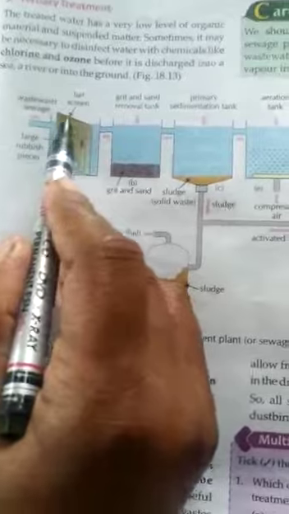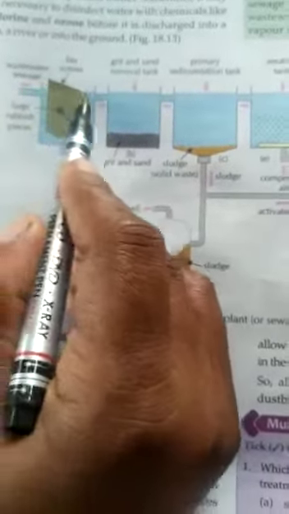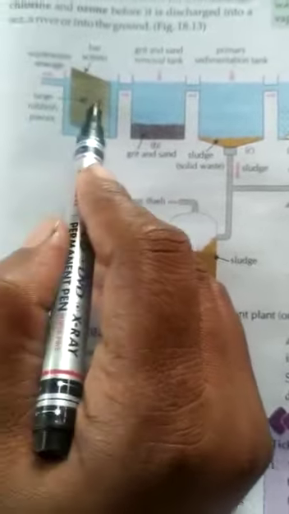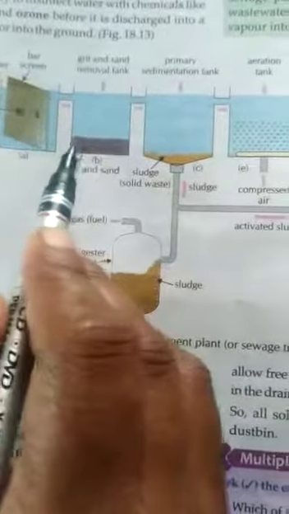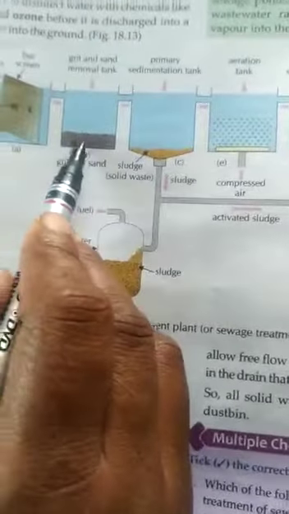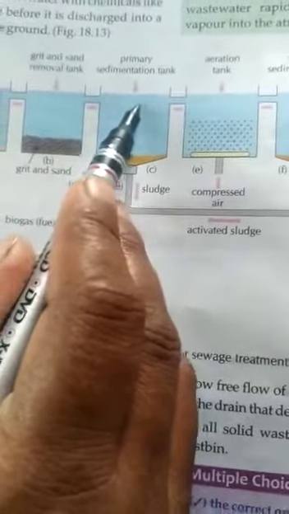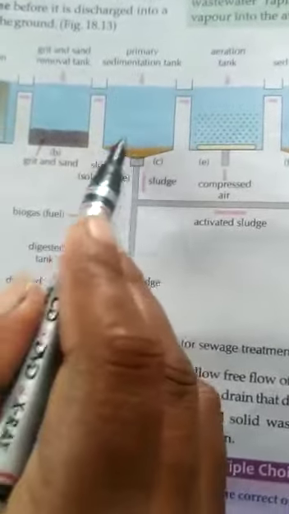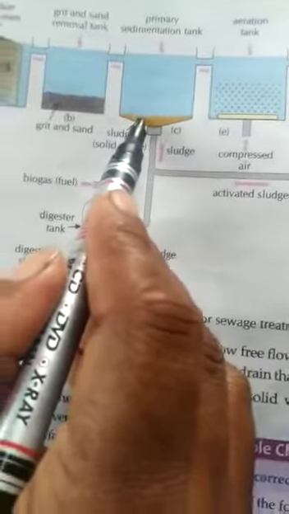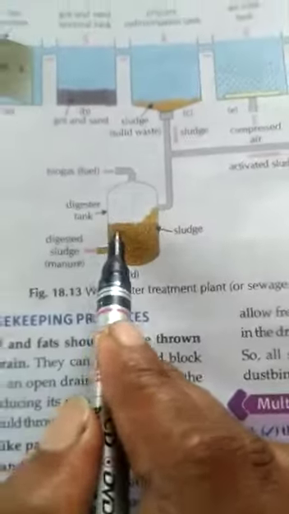Firstly you can see when the wastewater sewage is coming, firstly we use screening. Here is the bar screen, it can remove the solid waste. And the next is grit and sand removal tank. In this tank the sand is settling down out of the water. And next is primary sedimentation tank. In this, sludge, the solid waste, is settled down at the tank and we use this for producing biogas. Biogas digester is also called. It is used to produce electricity.